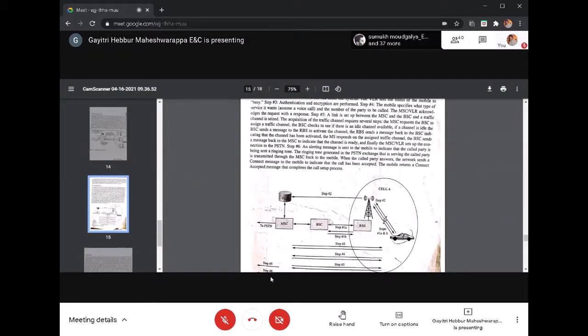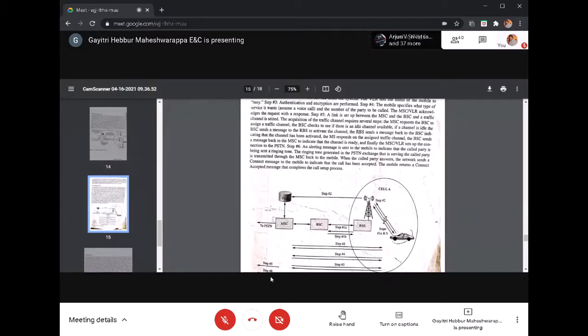Okay. So once the channel is assigned, the MSC will connect the same information to the PSTN. All these things will be done, and the authentication information, everything, will be transmitted from the authentication center to the MSC, MSC to BSC, BSC to RBS, and to the MS. Once it is authenticated, it transmits the ciphering key to encrypt the channel information, it may be voice, video, or whatever it is.